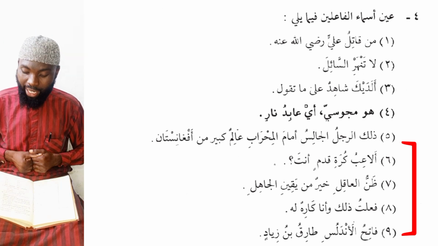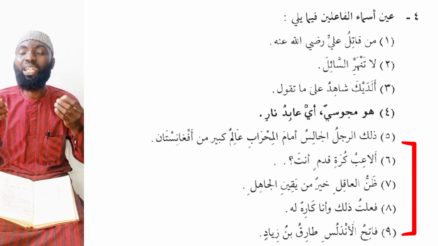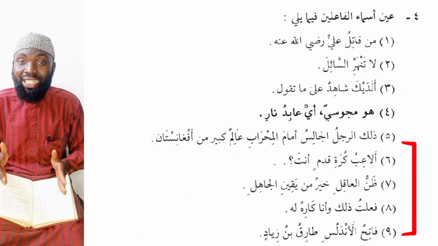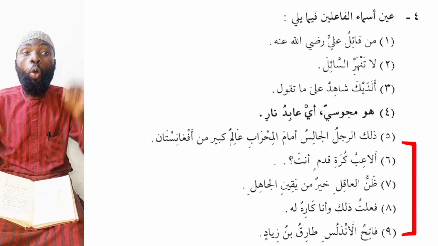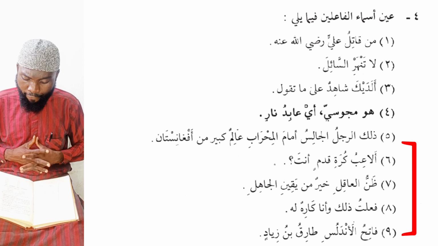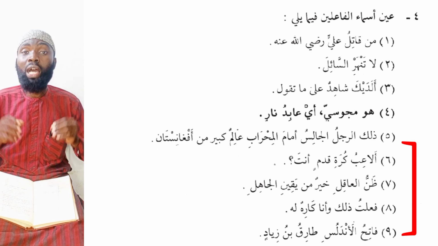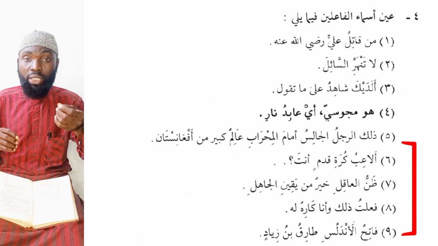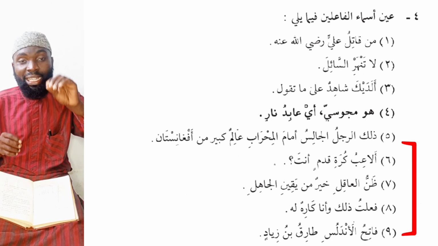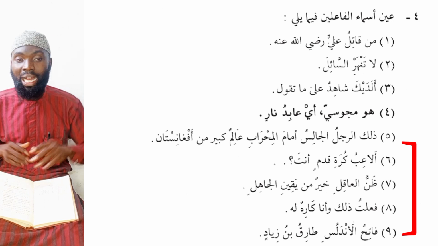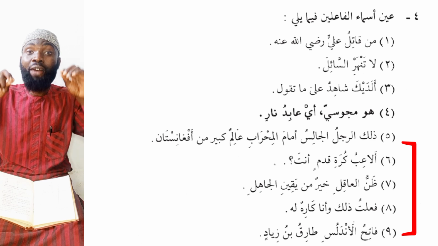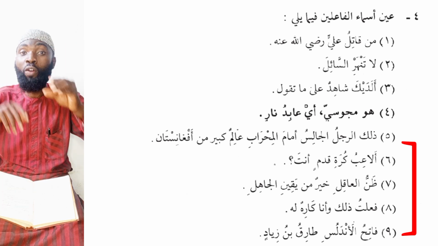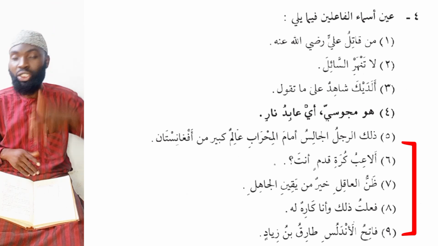Number 8, we have fa'altu dhalika wa ana karihun lah. I did that while I hated it. So karihun, a hater. While I'm a hater of it. Number 9, we have Fatihul Andalusi, Tariq ibn Ziyad. The one who conquered Andalus, a town called Andalus, he is Tariq ibn Ziyad. So Fatihu from the word Fataha, Fatihu, MashaAllah.